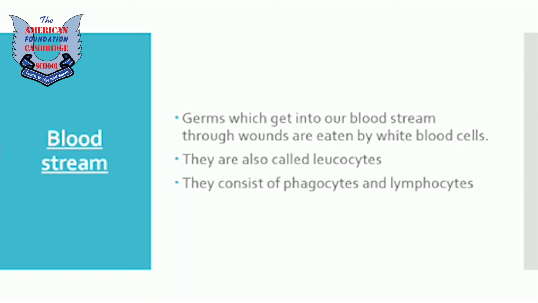They consist of two types of cells, phagocytes and lymphocytes. Phagocytes are cells that eat the germs and bacteria, and lymphocytes are cells that release a special protein called antibody, which will be discussed in the next lecture, inshallah.